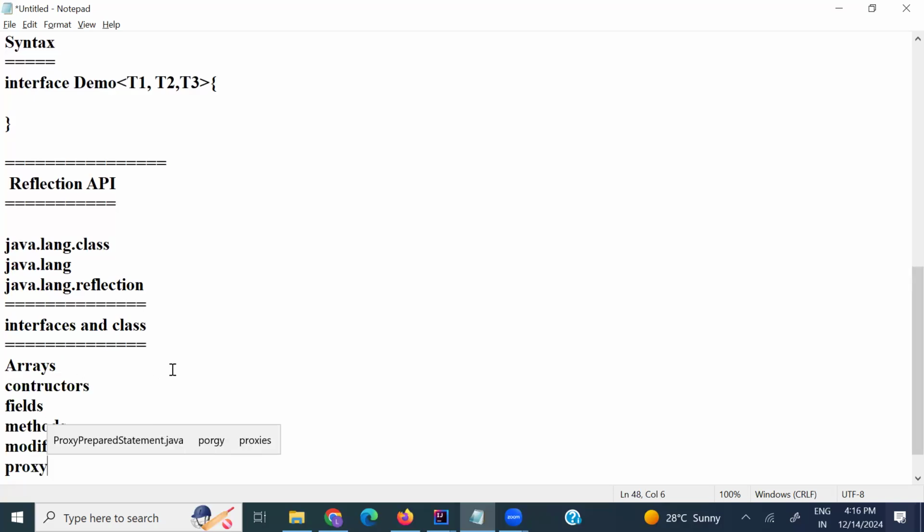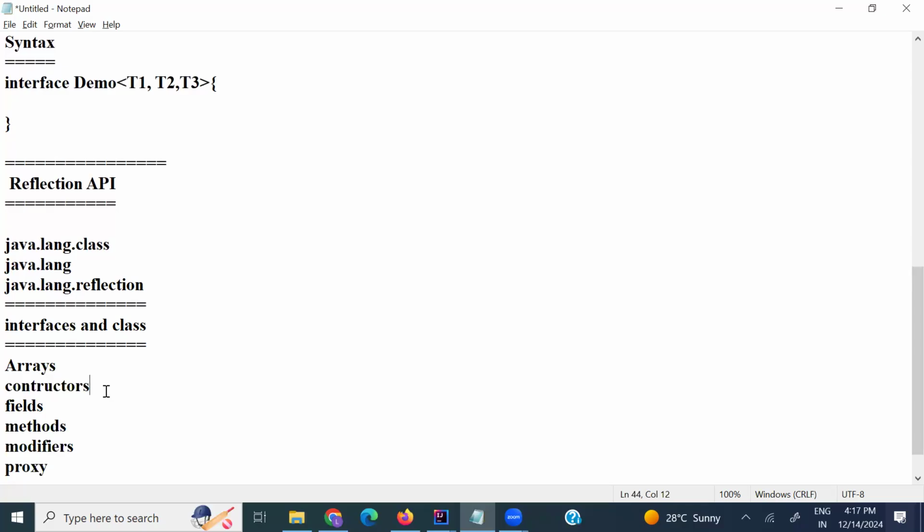What is Array? The Array class allows you to dynamically create and manipulate arrays. And what is Constructor? Constructor gives the information about the constructors of the class. It will give you that information at runtime.